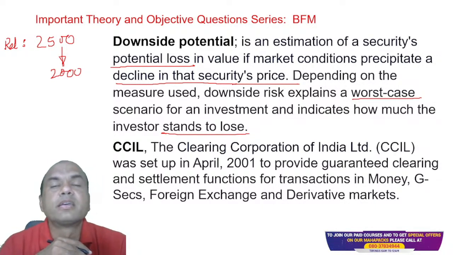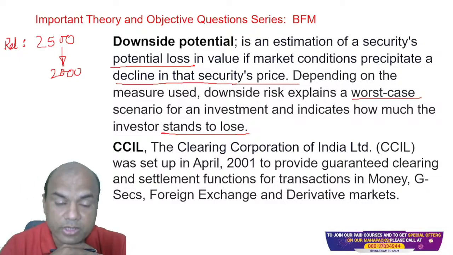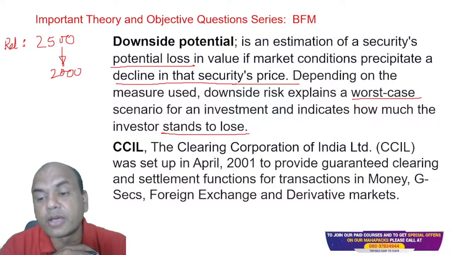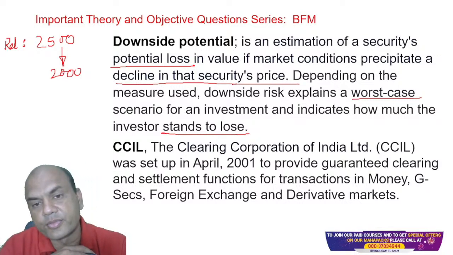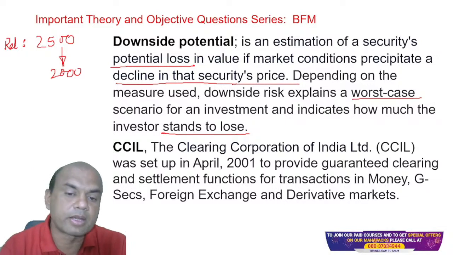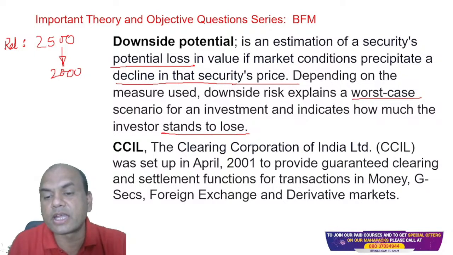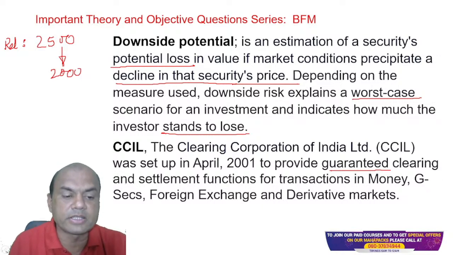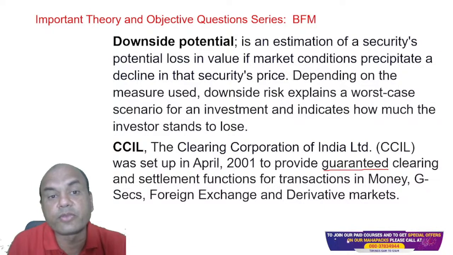Next is CCIL. The Clearing Corporation of India was set up in April 2001 to provide guaranteed clearing and settlement functions for transactions in money, government securities, foreign exchange and derivative markets. Remember, here it's not talking of the stock market. It provides guaranteed clearing. What do you mean by guaranteed? Guaranteed clearing here means settlement risk is nullified.